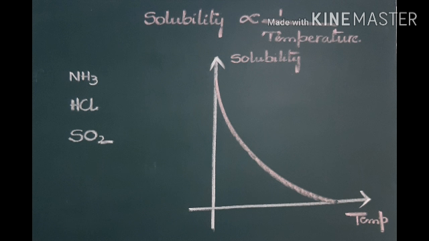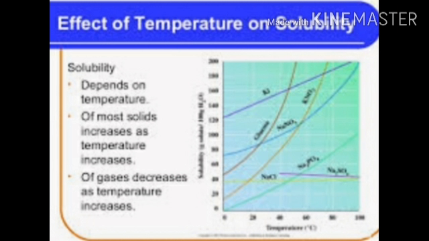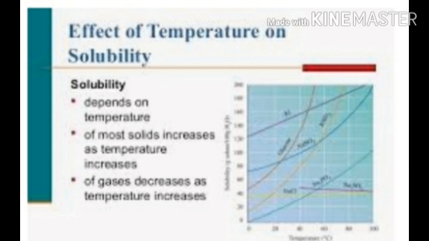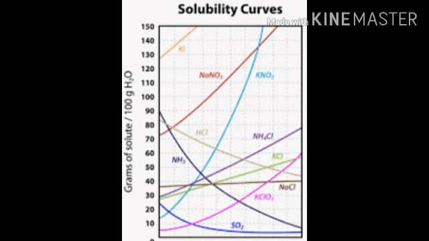So from the graph you can observe solubility is inversely proportional to temperature for ammonia and sulfur dioxide. And see the graphs, effect of temperature on solubility. Some solubilities increase, some remain the same, and some decrease.